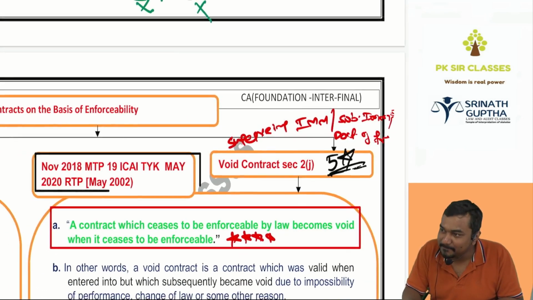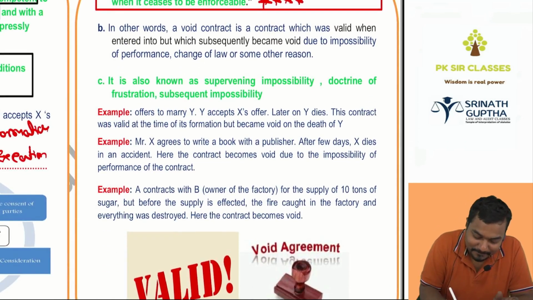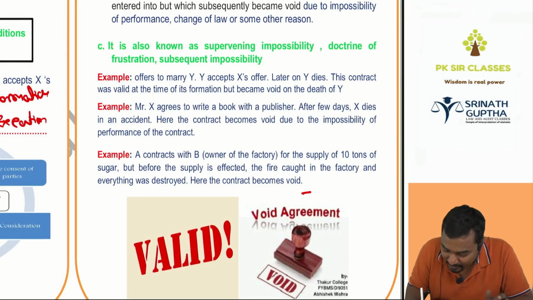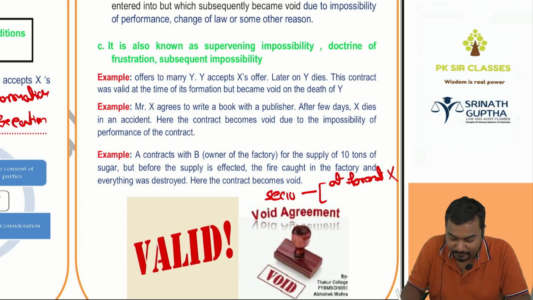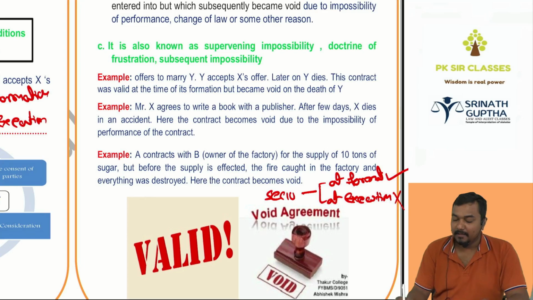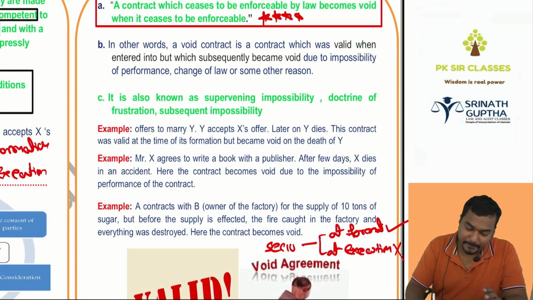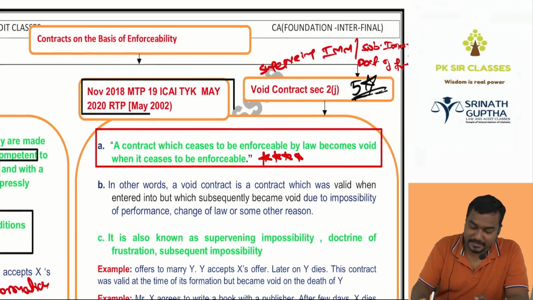Simply, it is a contract which will satisfy section 10 at formation, which will not satisfy section 10 at execution. Simply. But if you write this, you will not get marks in the exam, but write this, beta.